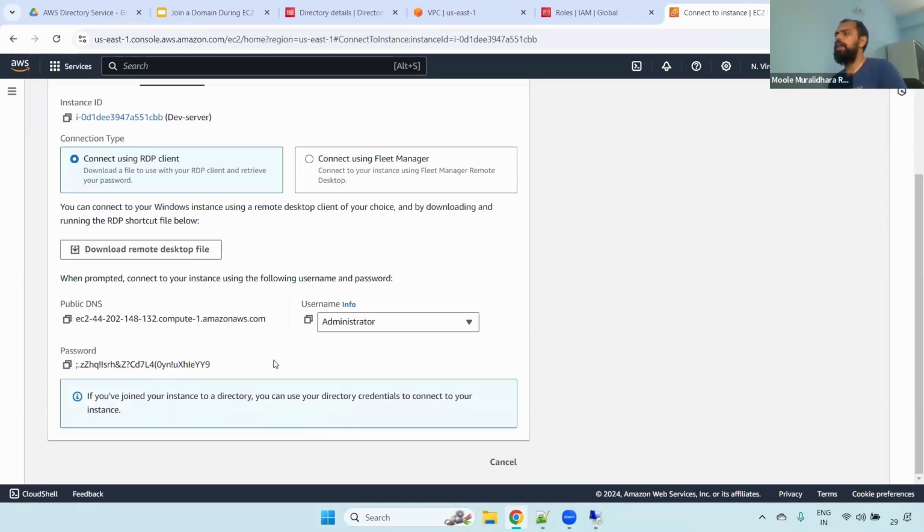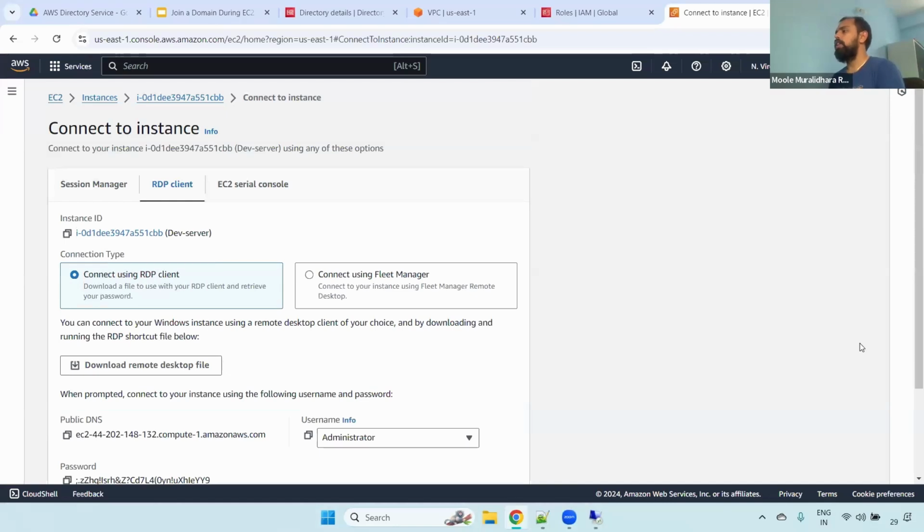But in real time, 99% of the time we will be logging in with AD. Especially in small organizations, they use the PEM file directly instead of AD, because AD costs a little bit, you have to pay. But when it comes to the top 50 MNC companies or product-based companies, they will always use AD only. The main advantage is, if you delete the particular user, wherever that user has permissions, all the permissions will be deactivated. That is a major advantage.